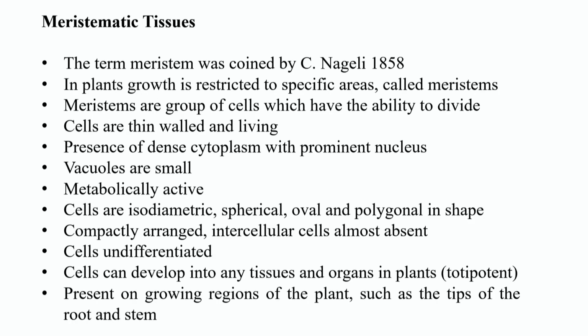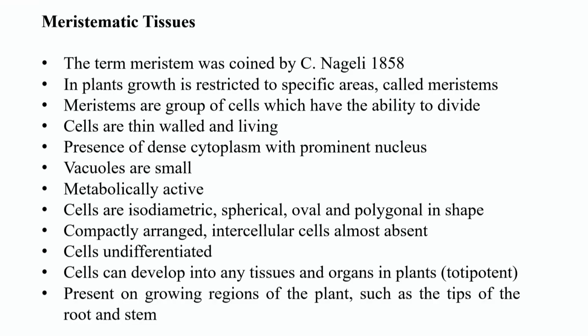Now, coming to the meristematic tissues. As discussed before, meristematic tissues are living tissues. Their purpose is to divide and give rise to new cells which will finally differentiate to give rise to different types of tissues. So basically these are undifferentiated masses of cells. We can say that these are undifferentiated masses of stem cells.